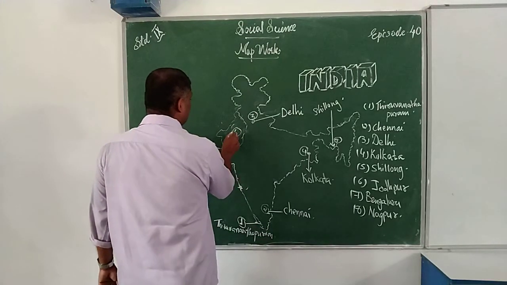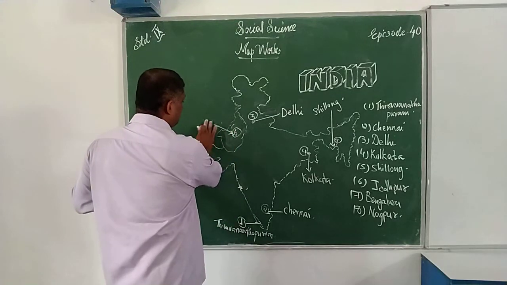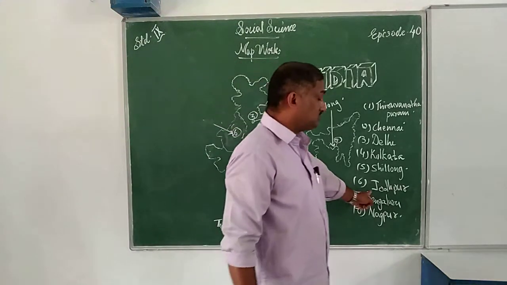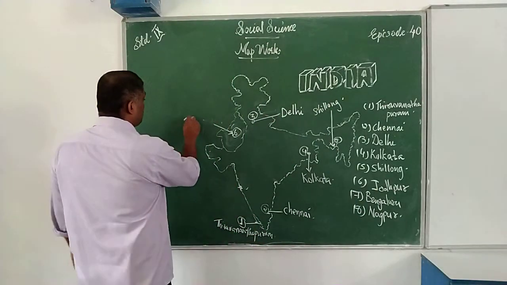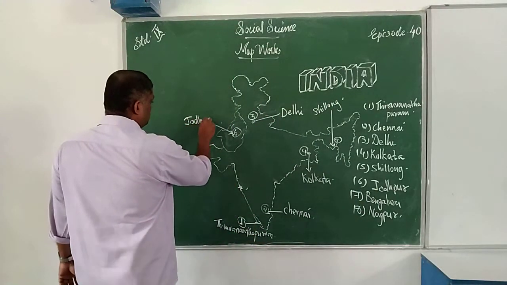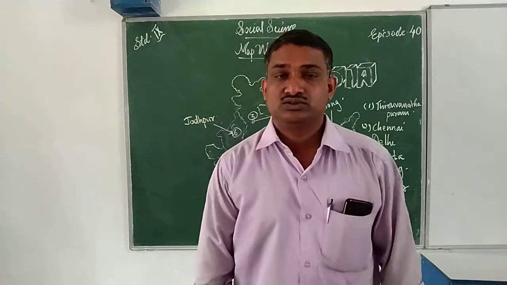What is the sixth question? Look at the sixth question. That is Jodhpur. Where do you have to locate it? You have to locate it here. That is Jodhpur.